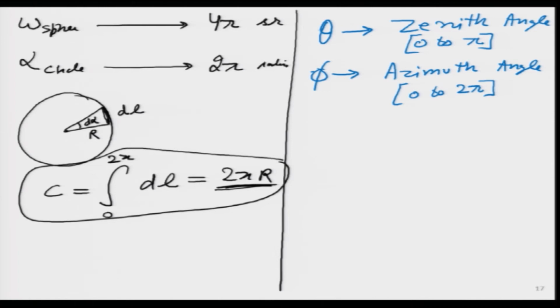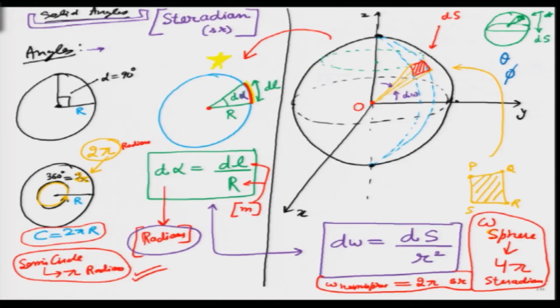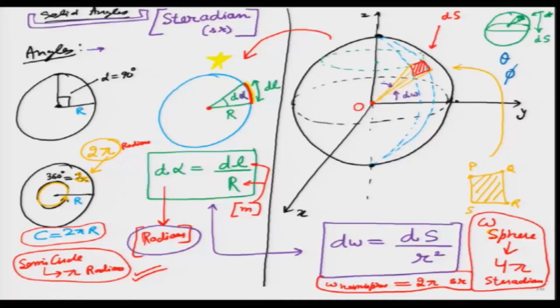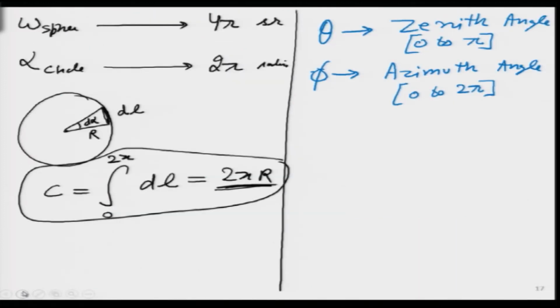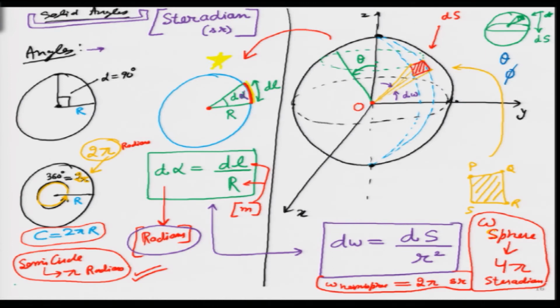In order to understand that, I will have to redraw that particular case over here. Maybe I can show it here itself. What do we mean by zenith angle theta? Zenith angle actually goes from the vertical down. So anything that I draw with respect to this particular point is my zenith angle theta. How does this polar angle or the azimuth angle go? This is the azimuth angle. It goes from the x axis.